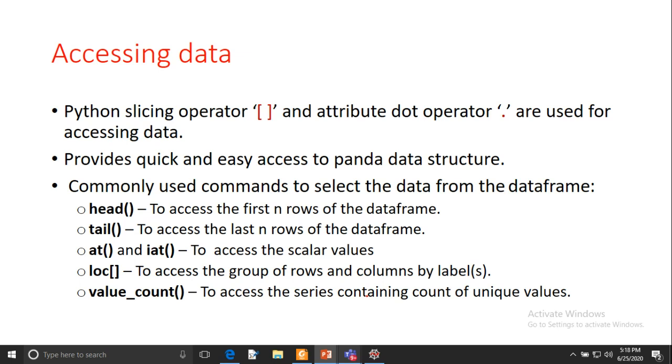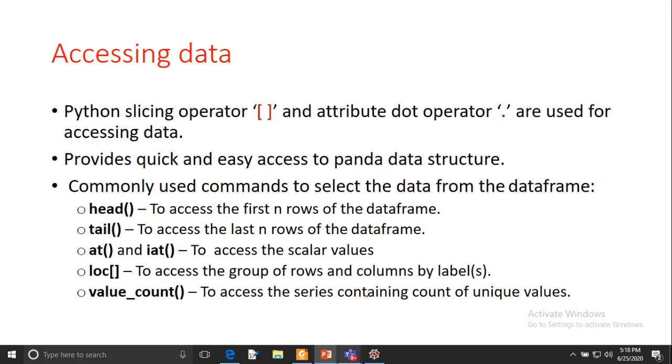The advantage of the tail function is that sometimes we are appending some rows to the data frame and we want to see the last rows of the data frame, so you can use the tail function. It makes it easy for you. Otherwise, you have to scroll through the data frame. In the case of 1 million rows, it will be very difficult to see the last rows of the data frame, so you can use the tail function.